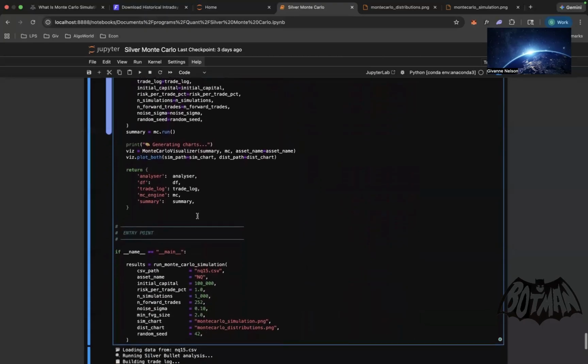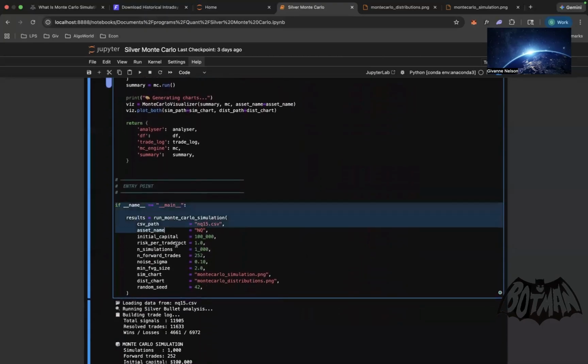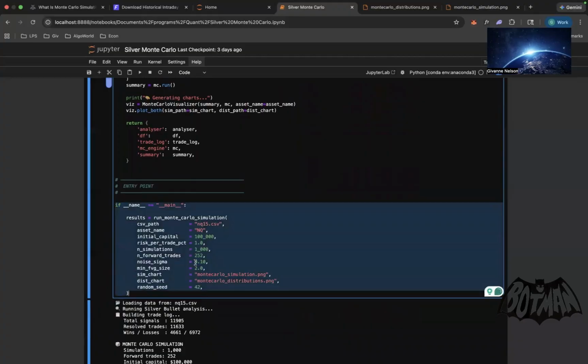And so we're going to then run the strategy here, again with the same values that we specified above, and we're now going to be able to see the 2 charts. I also specify the CSV we're using.